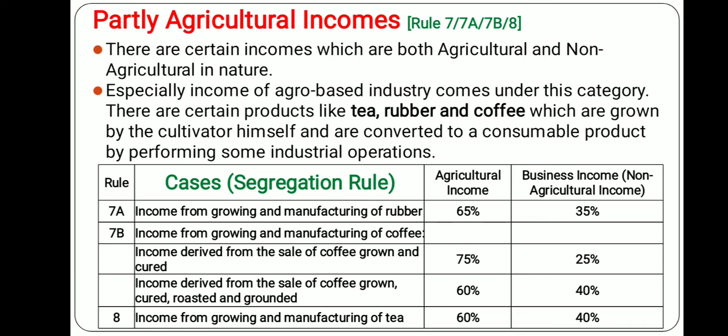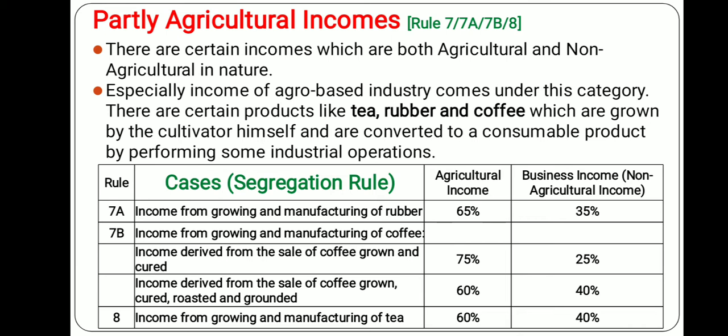There are specific rules like rule 7, 7A, 7B and 8, which are given for specific businesses where the business is such in nature that it is always a mix of agricultural income and non-agricultural income, like tea, rubber and coffee. In that case, the income tax rules have given a specific guideline on how much to be considered as agricultural income, and how much to be considered as non-agricultural income or business income.